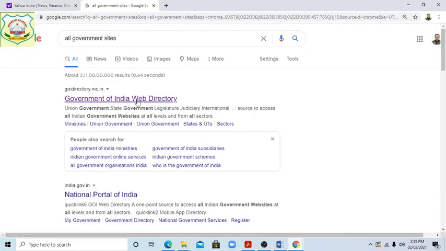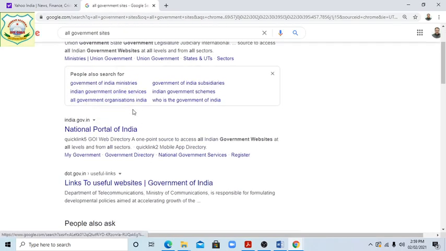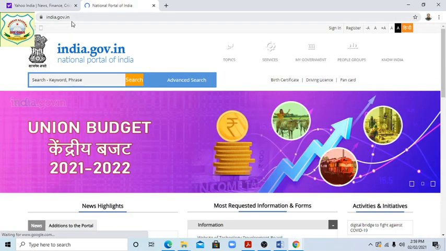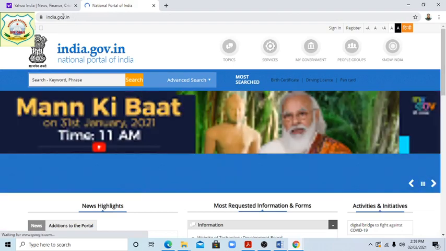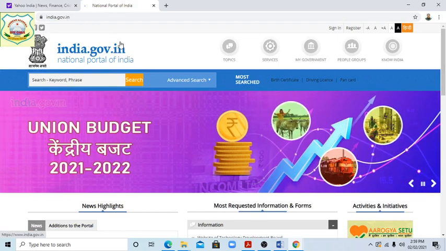See students, there is given nic.in. They are given students. This is not geo, indirectly .nic.in. National Portal of India, students. See this, india.government.in. What is .in showing? In is showing it is an Indian website. Gov is government of India, so it is an Indian portal site.